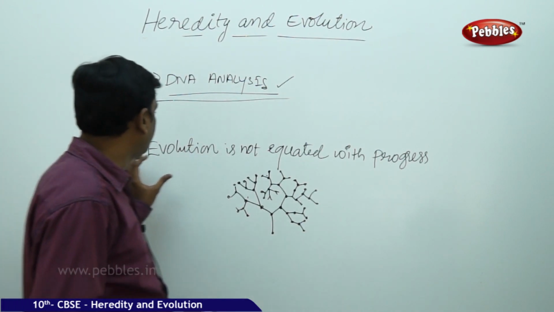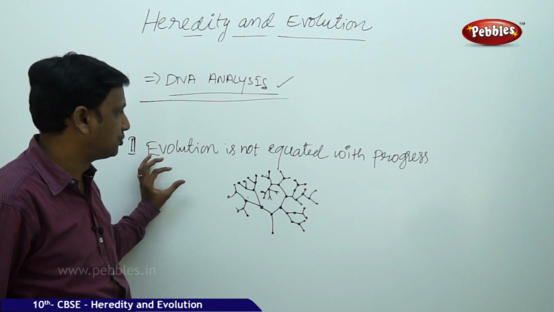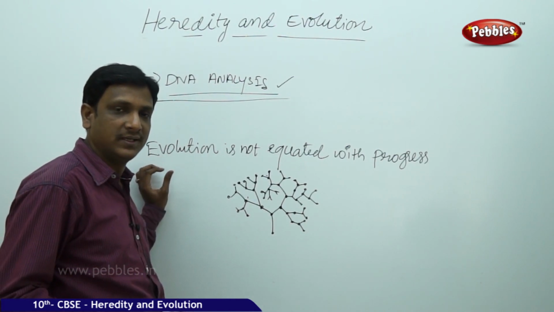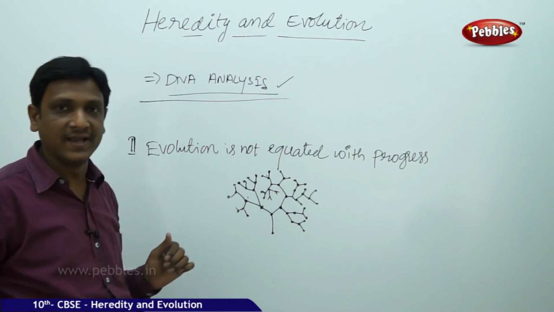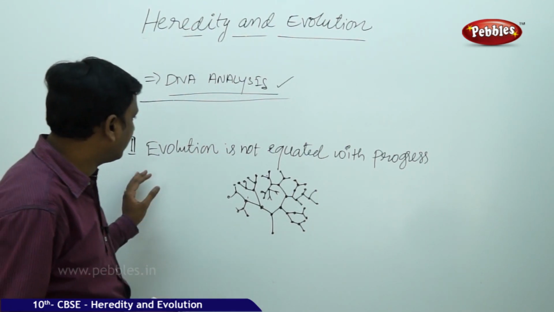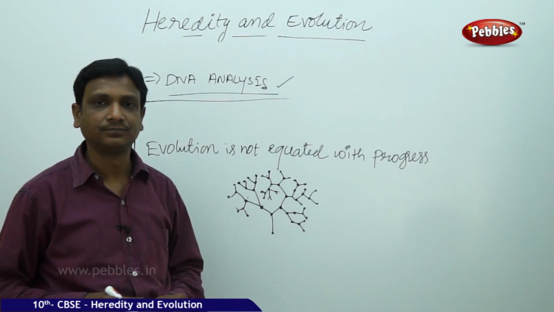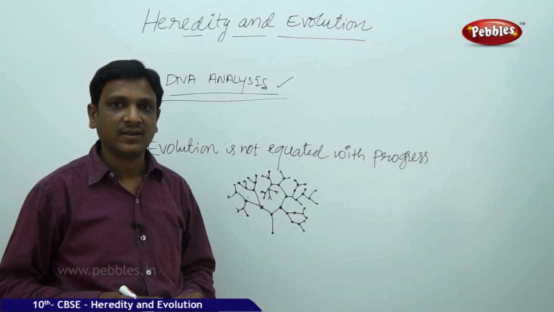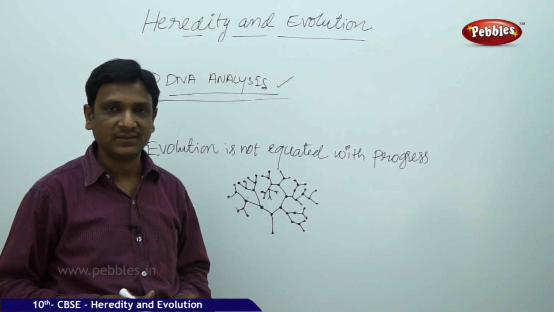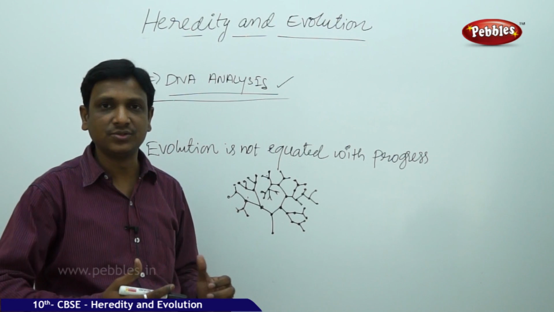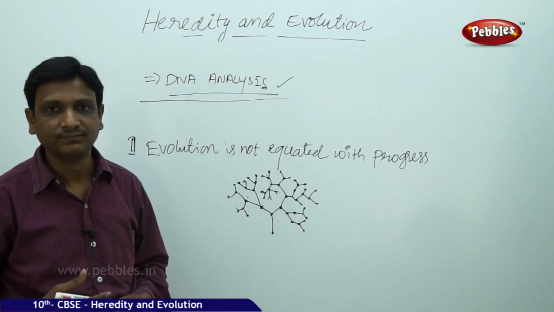So let us see some more important points about evolution, the assumptions, the ideas about evolution. Let us check whether what we are thinking about evolution is true or not. Evolution is not equated with progress. It is not progress. Evolution doesn't mean that the extinction of one organism leads to the development of new species.